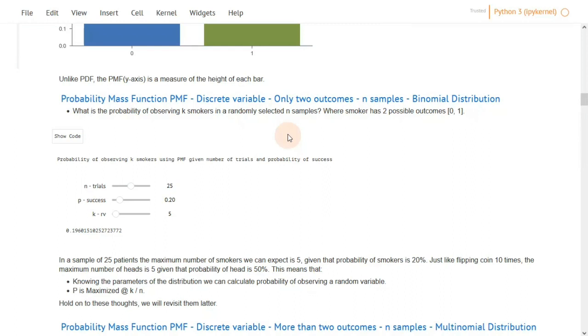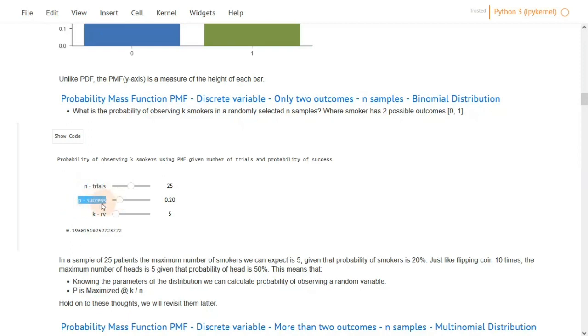Earlier, we used PMF to find the probability of exactly one smoker in a randomly selected sample. Now we use a binomial distribution to find the probability of smoker in n samples. So the parameters of the distribution here are n and p, where n is the number of trials and p is the probability of success.